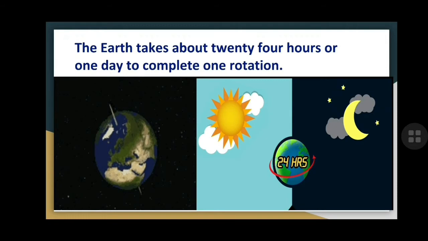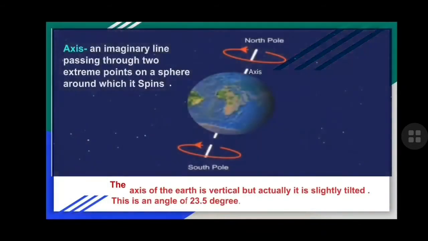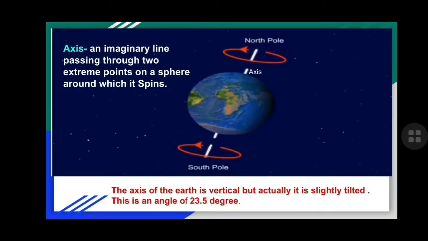Now we are going to see the imaginary line which is known as axis. So what is an axis? An imaginary line passing through two extreme points on a sphere around which it spins. Here you can see the earth and we have two extreme points known as North Pole and South Pole.